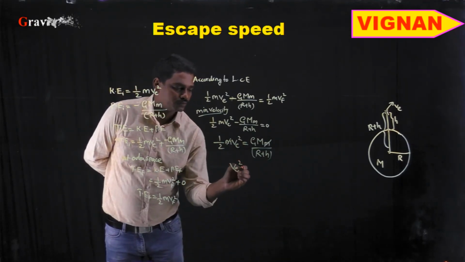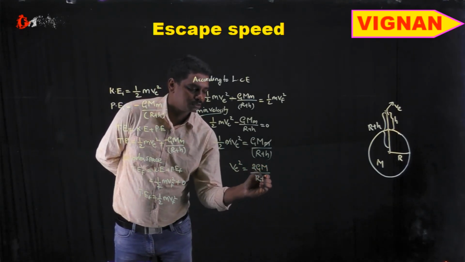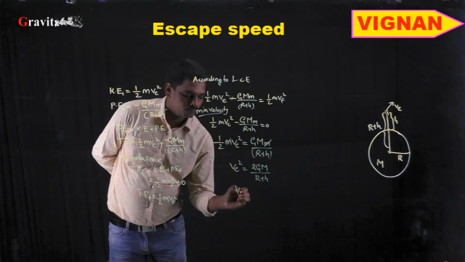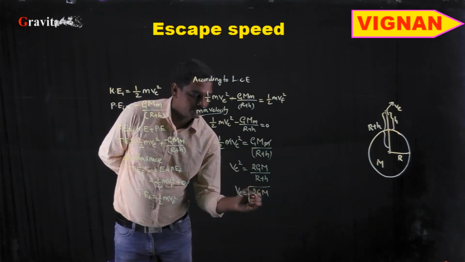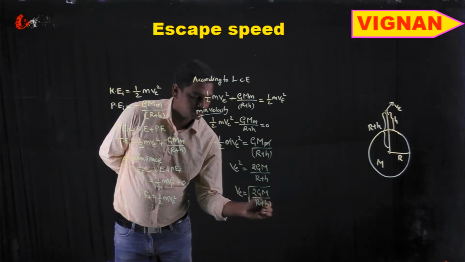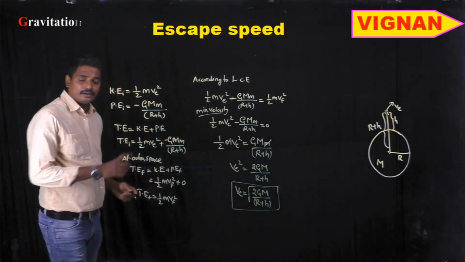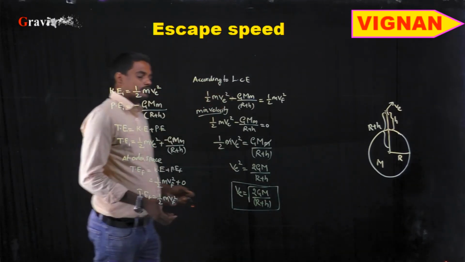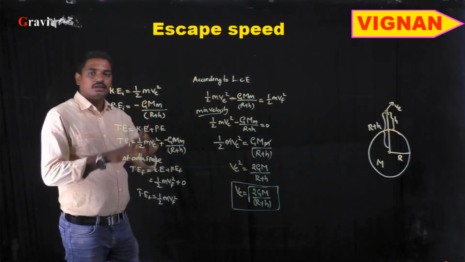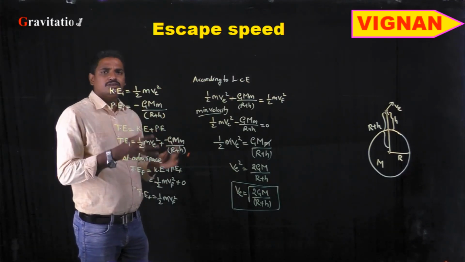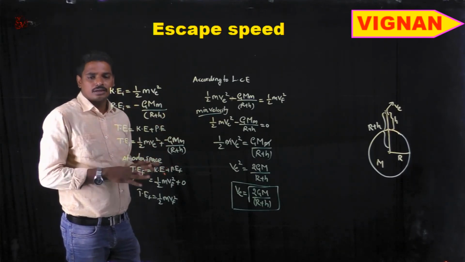So v square is equal to 2GM by r plus h, or v is equal to root over 2GM by r plus h. This is the velocity required for an object projected from a height h so that it can escape from the gravitational influence of the planet. That means it should not return back. If you throw an object with that escape velocity, it will not return back.